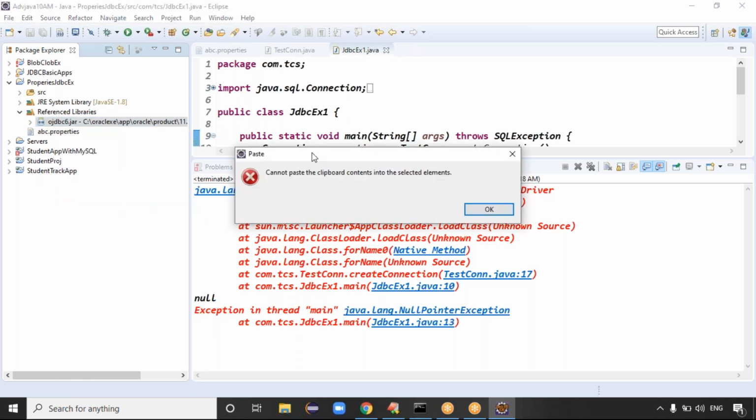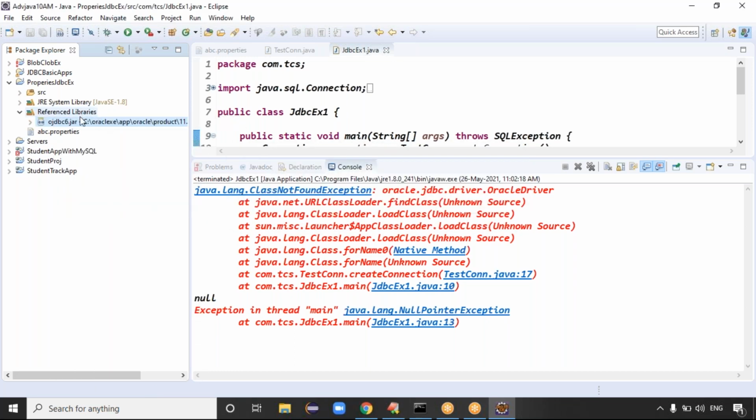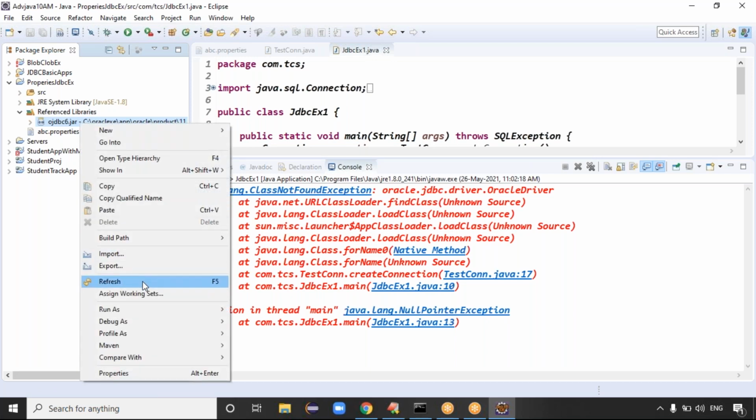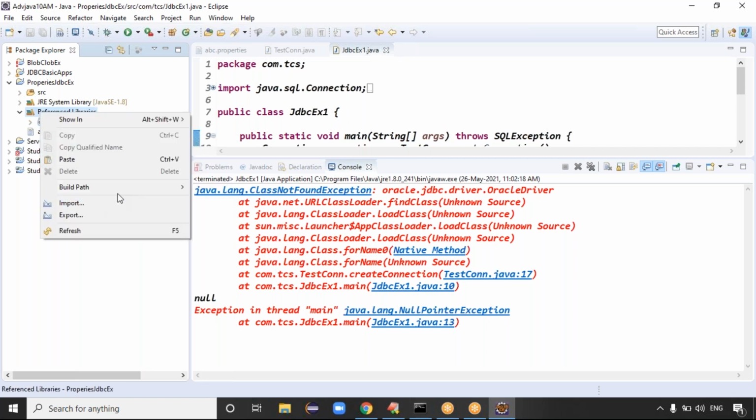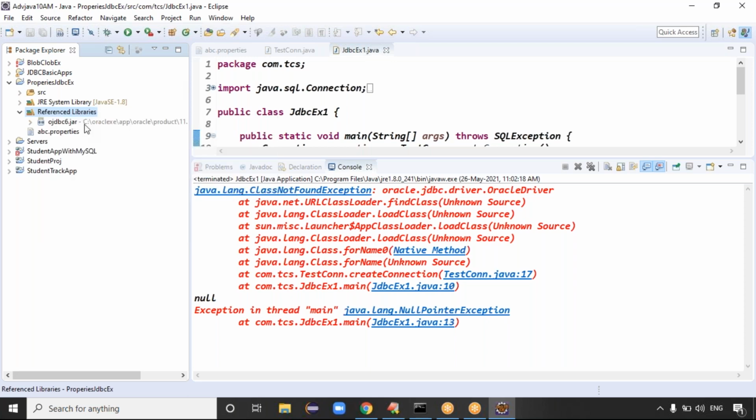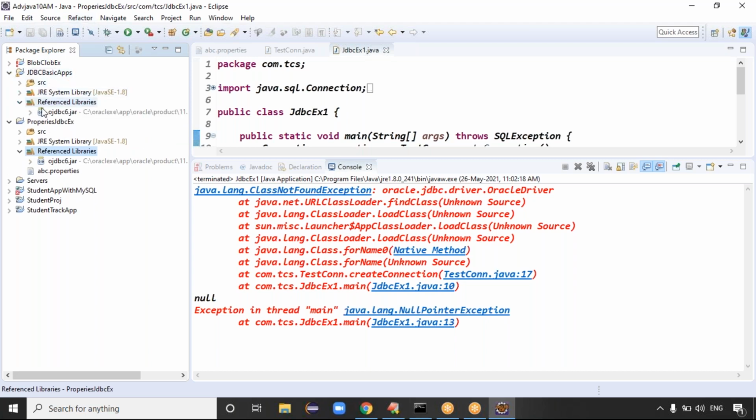Remove this jar. Reference Libraries means the build path option. What we did in the build path comes to Reference Libraries. Basically, yesterday's examples, guys. The first example, the Reference Libraries is working fine, right?